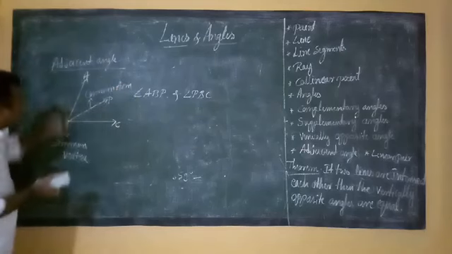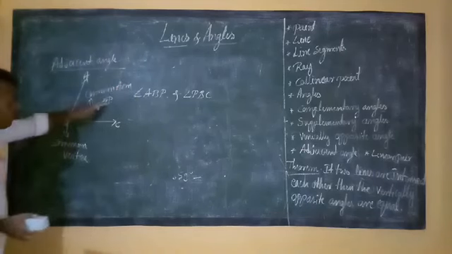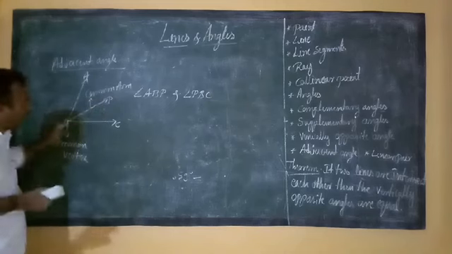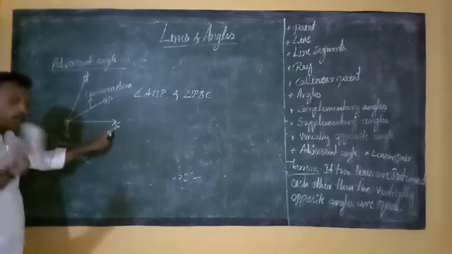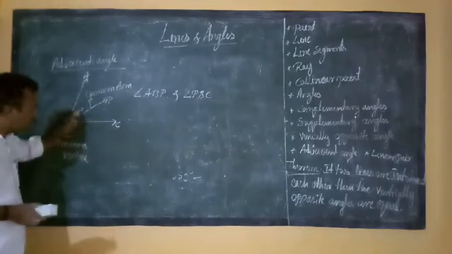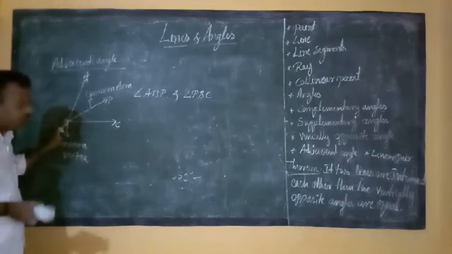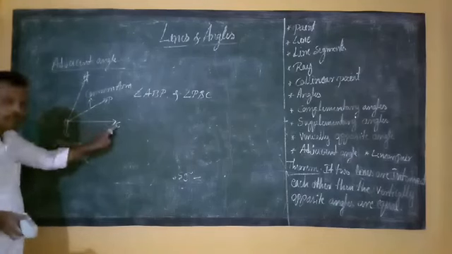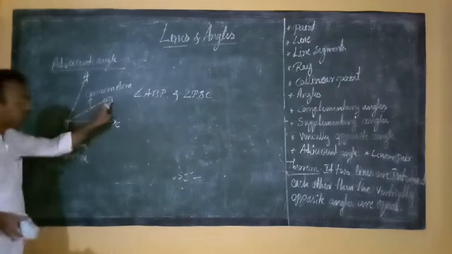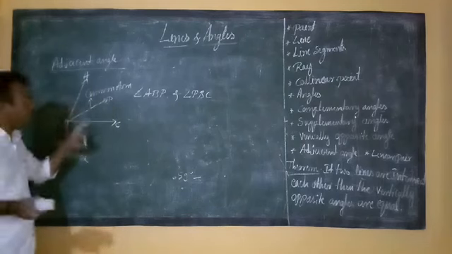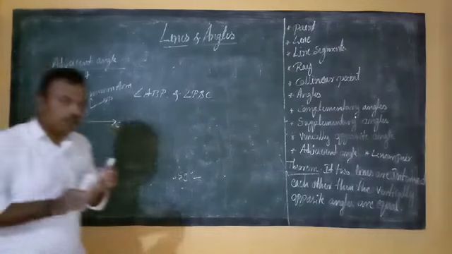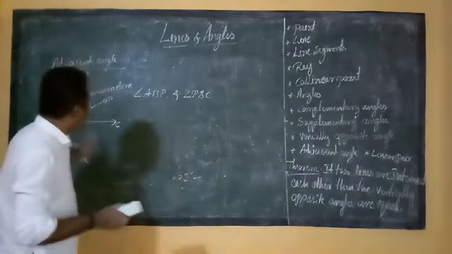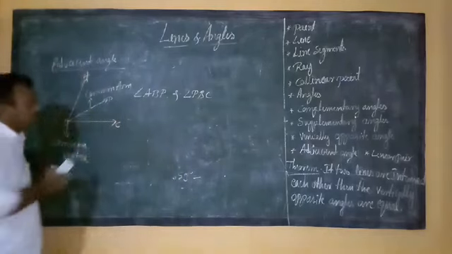Correct? See there, consider the angle ABP. In the angle ABP, B is the vertex, and in PBC, B is also the vertex. So both angles have the same common vertex. And in ABP and PBC, BP is a common arm. Therefore, adjacent angles means a pair of angles that has a common vertex and a common arm. Then it is called what? Adjacent angles. So next one.